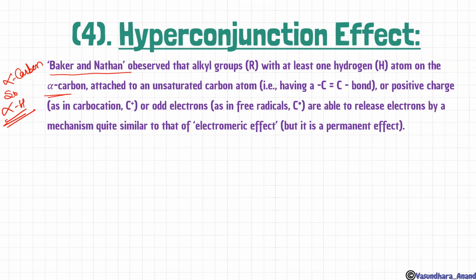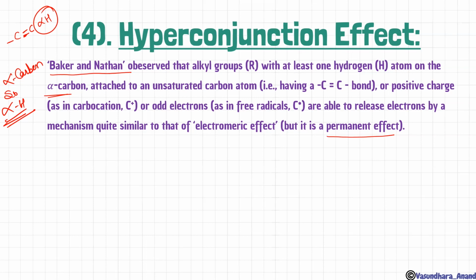And odd electrons, as in free electrons, are able to release electrons by a mechanism quite similar to that of the electromeric effect, but it is a permanent effect. Electromeric effect is a temporary effect. Hyperconjugation is a permanent effect. The key point: with the double bonded carbon atom, there must be at least one alpha hydrogen.